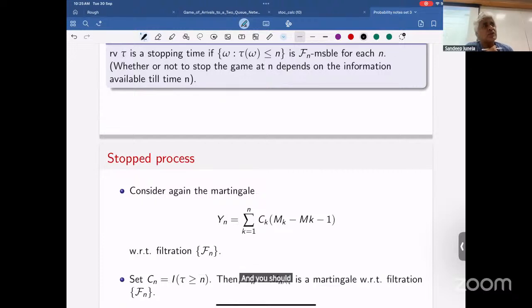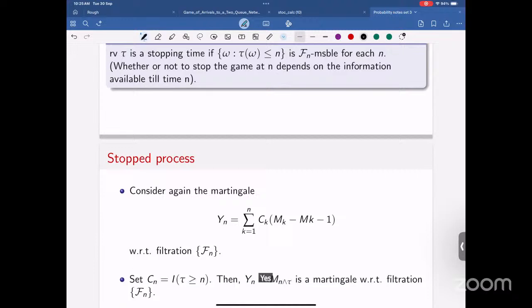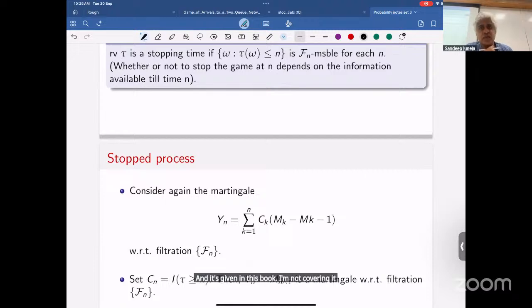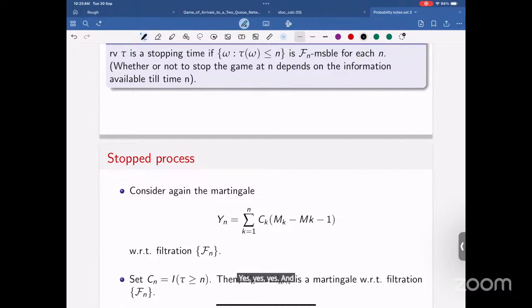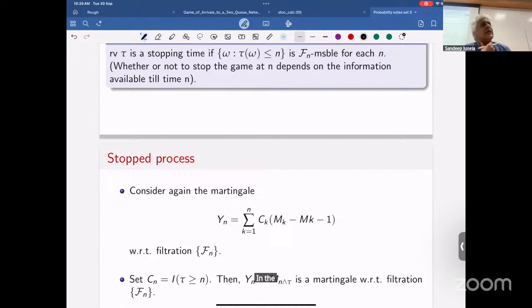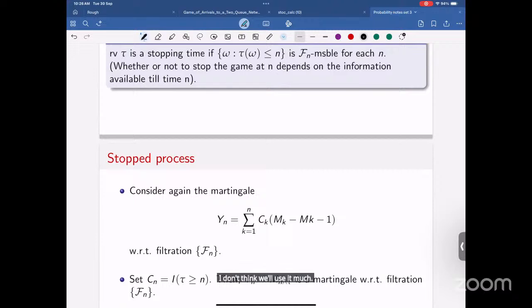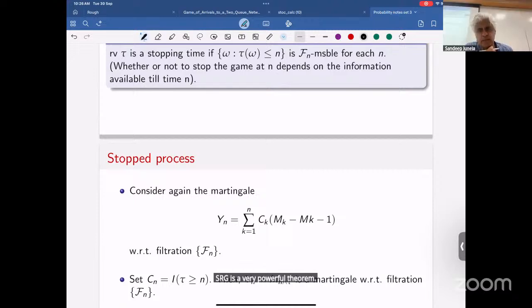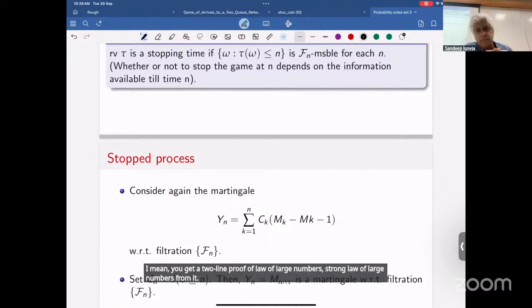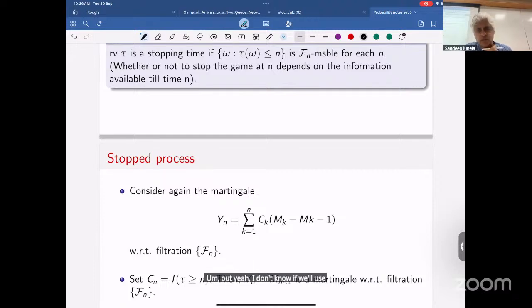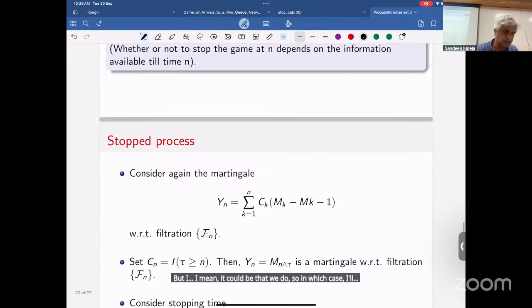And your other question was about the martingale convergence theorem. Just see the proof of that. It's a beautiful proof, and it's given in this book. I'm not covering it in this course right now. Are there any specific uses of that theorem later in the course? I'm not sure right now. I don't think we'll use it much. As such, it's a very powerful theorem. You get a two-line proof of the strong law of large numbers from it. But I don't know if we'll use it very much in the course. It could be that we do, in which case I'll refer to this.